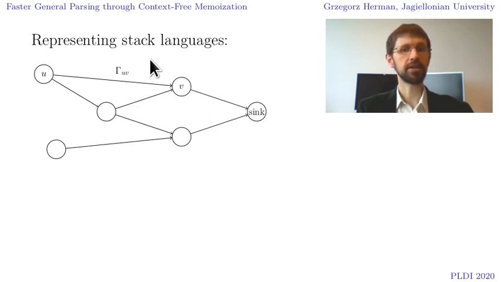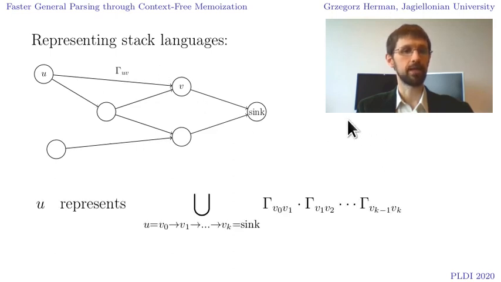Now, with each vertex of this DAG, we can associate a language in the following way. We consider each path from our vertex to the sink and concatenate the labels of all edges along it. Then we take the union over all such paths.